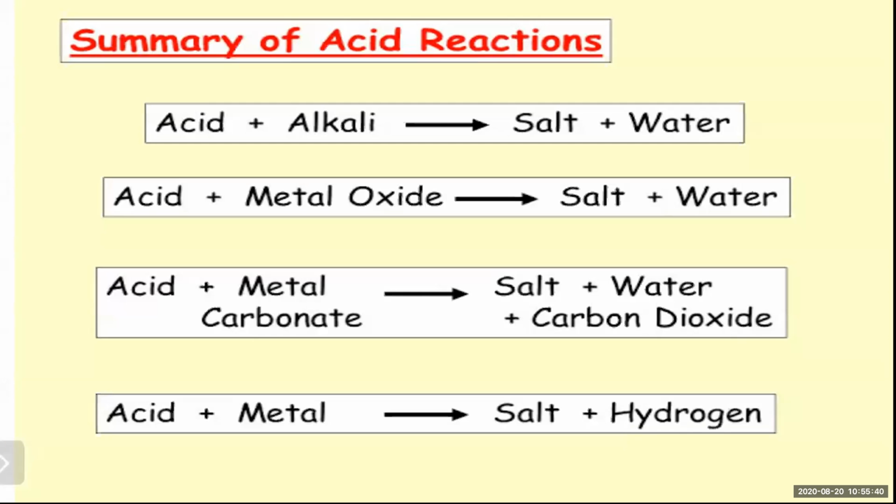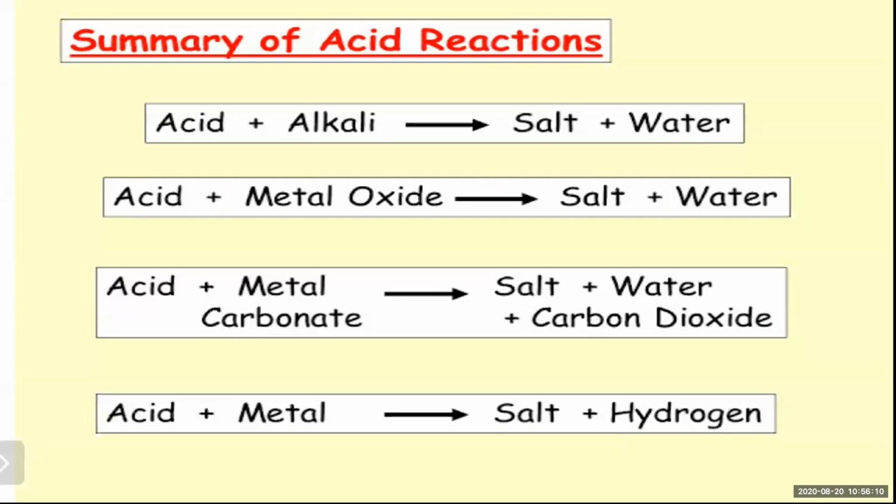Now the summary of the acid reactions. Just now we have come through them. Initially, we have seen acid plus alkali, they form salt and water. And recently, we have studied the reaction of acid with metal oxide. They give you salt and water. Earlier, you have seen magnesium chloride or zinc chloride plus water.